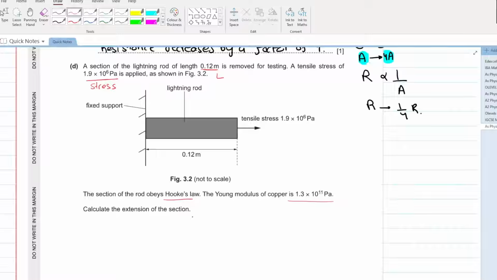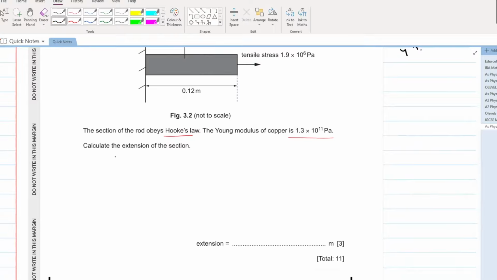So how can you do that? Very easy. You know that Young's modulus is equal to what? Stress over strain. And how can you write strain?